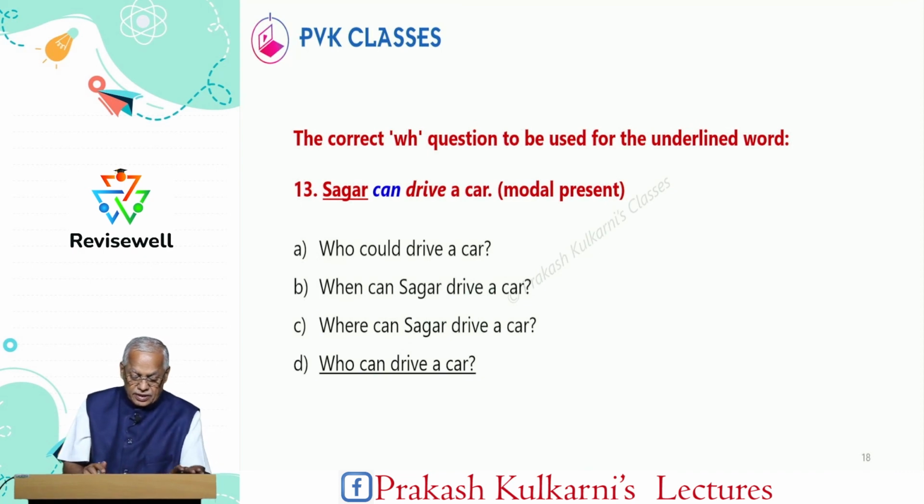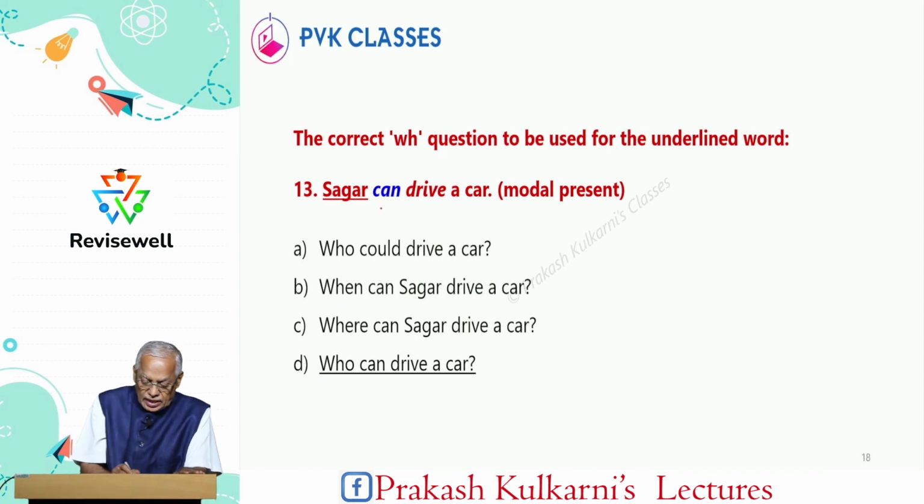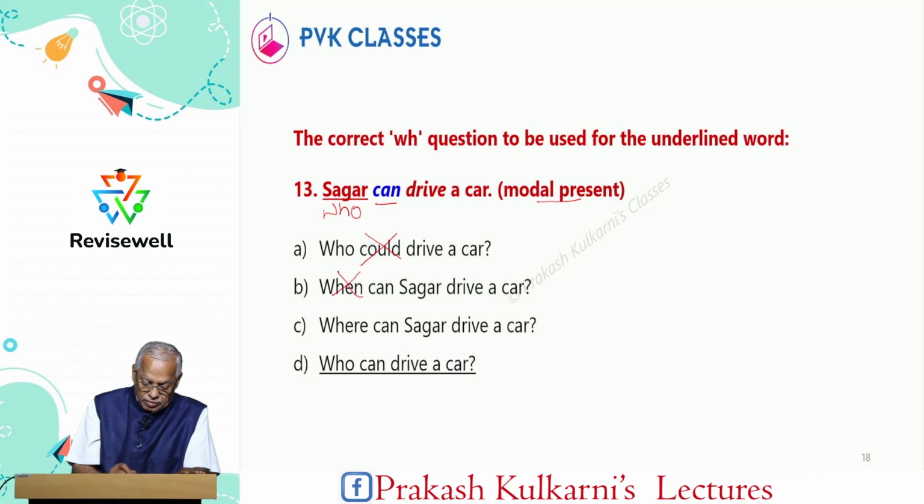Now, the next sentence is Sagar can drive a car. In this, can is there. It is a modal present tense, and who can drive. So, here the person is there, underlined Sagar. Therefore, it is who. So, therefore, when here could is there, it is wrong. Here when is there, it is wrong. Where is there, it is wrong. Therefore, the correct option is who can drive a car.